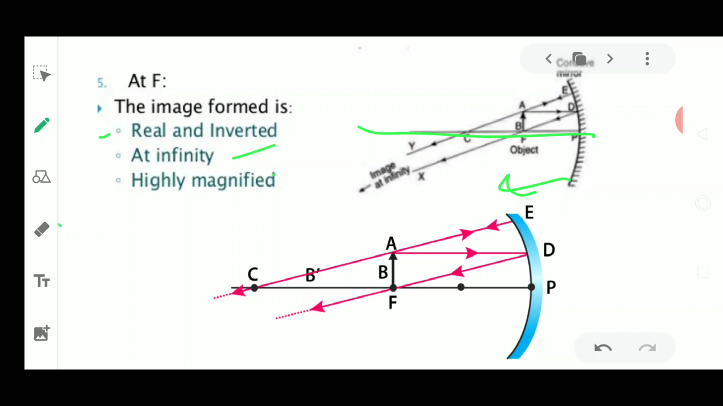If it is above the principal axis, it would be an upright image. Next, the position will be at infinity. Why? Because the object was kept at focus, so the image is obtained at infinity. Next, it is highly magnified. As you could see, when the object is very far away, the image is very magnified. Similarly, the image will be magnified in this case; it is highly enlarged. Okay, so this is what happens when the object is placed at focus.